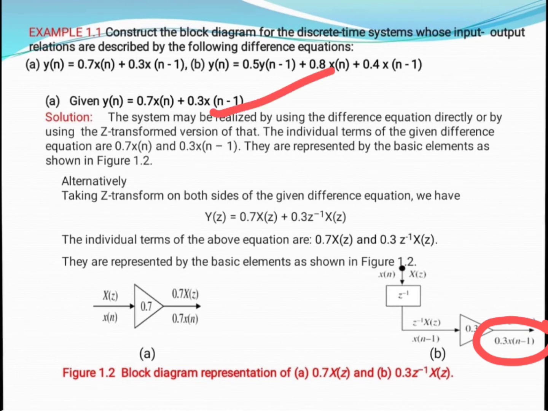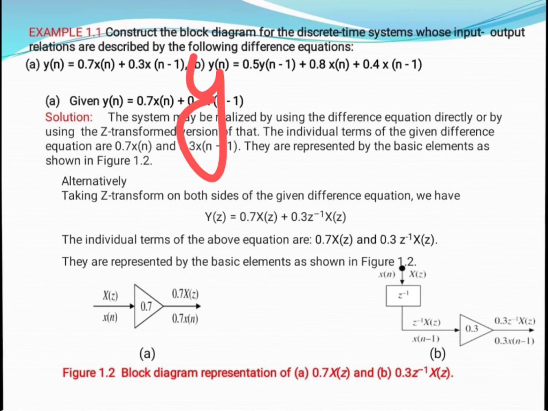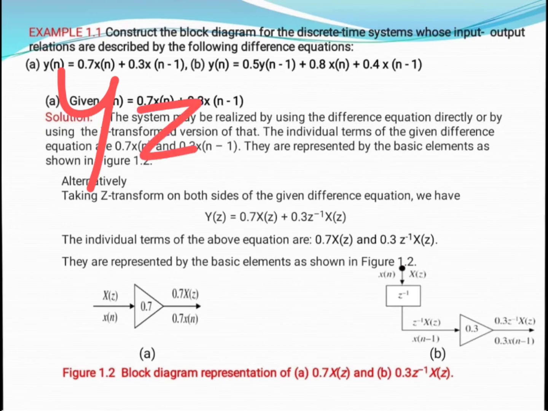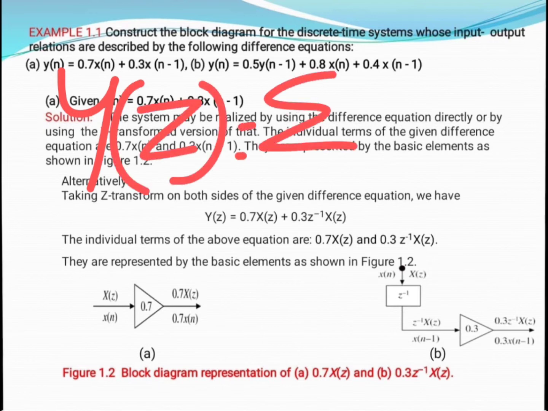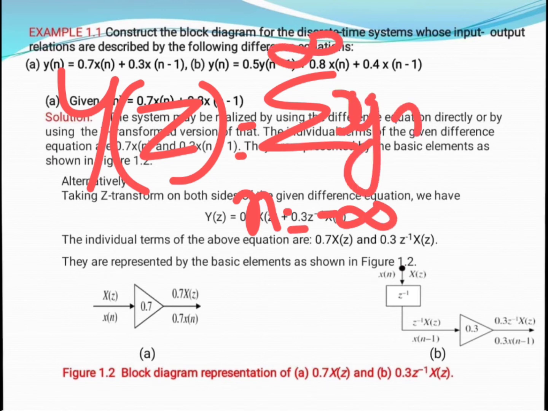Now we need to take the Z transform of this particular difference equation. For that, we know the formula for the Z transformation: Y of z equals summation from n equals minus infinity to plus infinity of y of n times z to the power minus n. This is the formula which is used for any Z transformation.